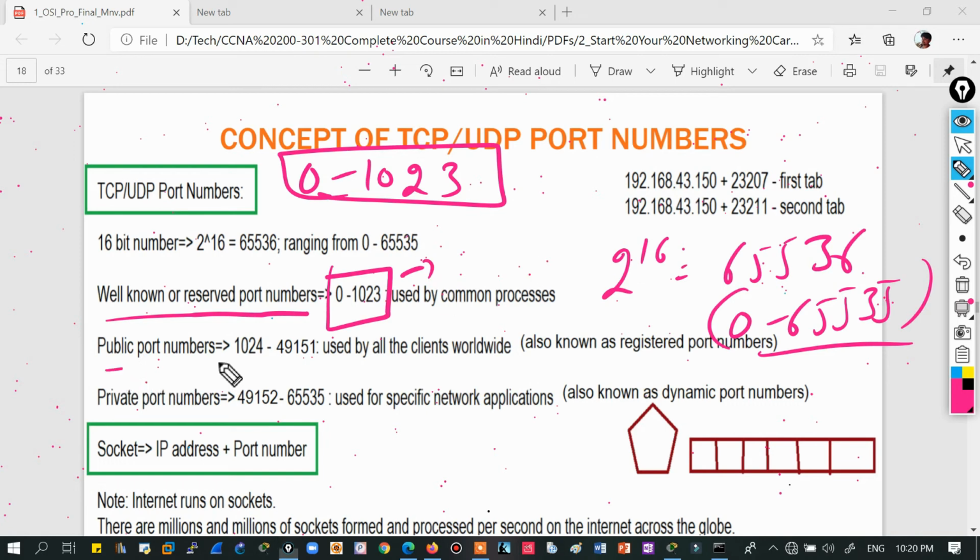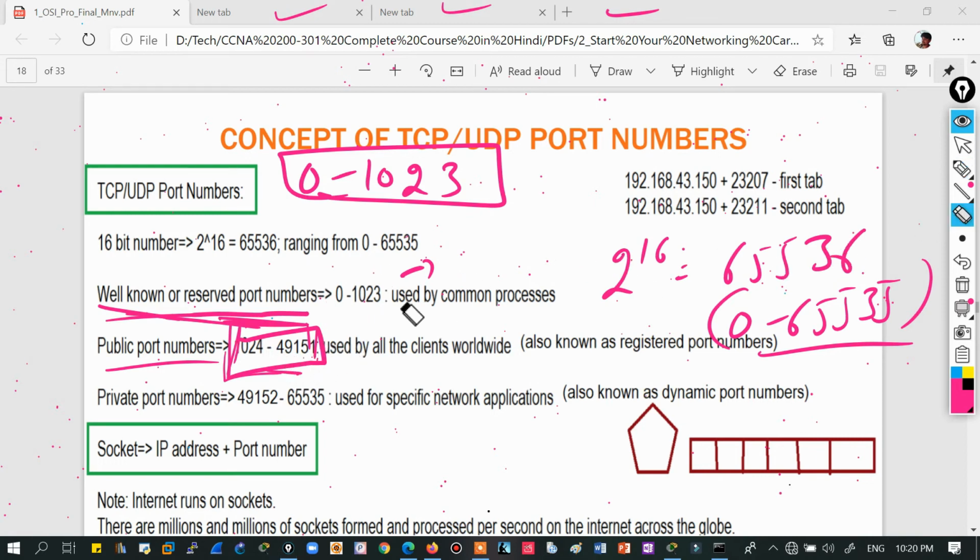Then we need to do the processing for these different tabs. So I need to open them, and this is done by the browser, so don't worry that you need to generate them. The browser's application layer software will generate them by itself. And one more thing, the well-known ports are used as destination port numbers only, and the others are generated as source port numbers, from 1024 to 49151.